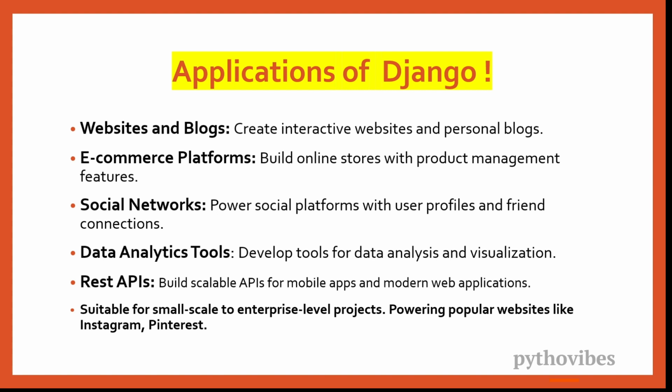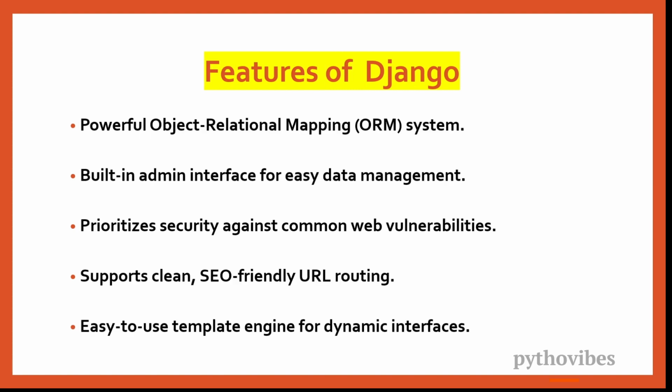Now let's talk about some key features of Django. First and foremost, Django offers a robust ORM system, that means object relational mapping system, which allows you to interact with your database using Python code. So here you don't need to worry about SQL coding. You don't have to write any raw SQL queries. There is a different ORM code you need to learn to interact with the databases. So that is all about the ORM.